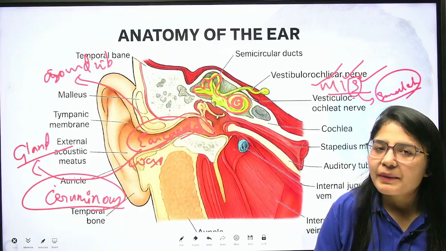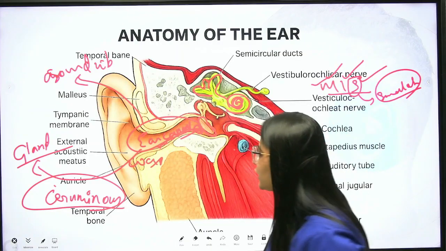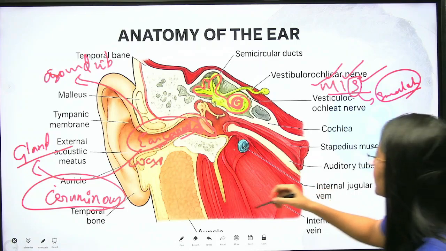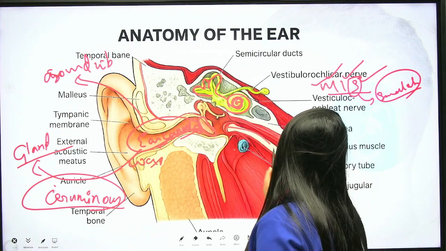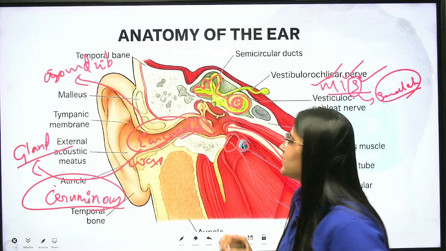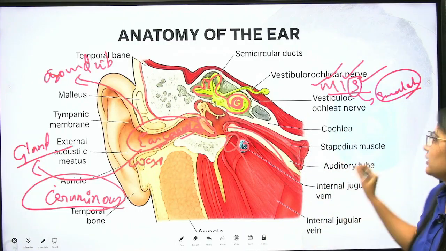One additional part is known as the eustachian tube. One more part is there, it's not written here, this tube from the side of this portion is known as the eustachian tube.